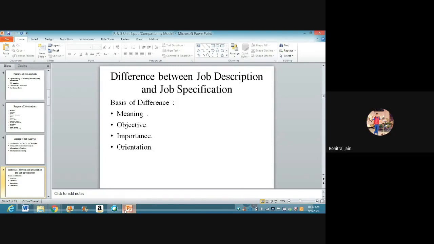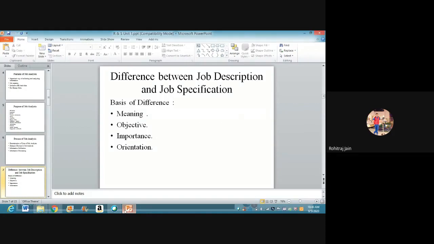Proper job analysis can take place only if quality data is available. This data is mainly received through the job holders. But since these job holders are not trained, they are not able to give quality data. They might give only quantity data, which is not of much quality, or they might even falsify the data.